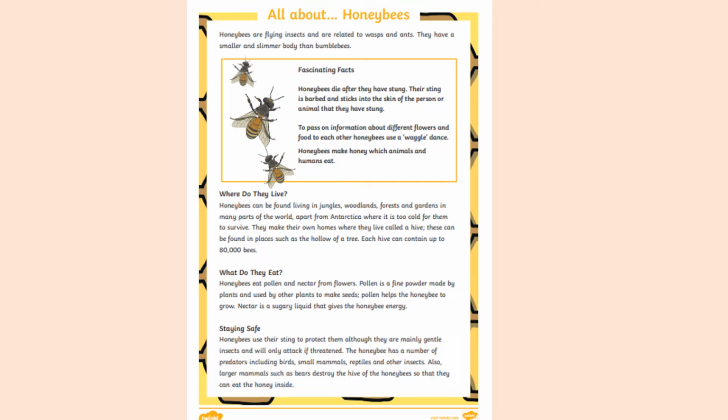What do they eat? Honeybees eat pollen and nectar from flowers. Pollen is a fine powder made by plants and used by other plants to make seeds. Pollen helps the honeybee to grow. Nectar is a sugary liquid that gives the honeybee energy. Staying safe. Honeybees can use their sting to protect them, although they are mainly gentle insects and will only attack if threatened. The honeybee has a number of predators, including birds, small mammals, reptiles, and other insects. Also, larger mammals such as bears destroy the hive of the honeybees so that they can eat the honey inside.